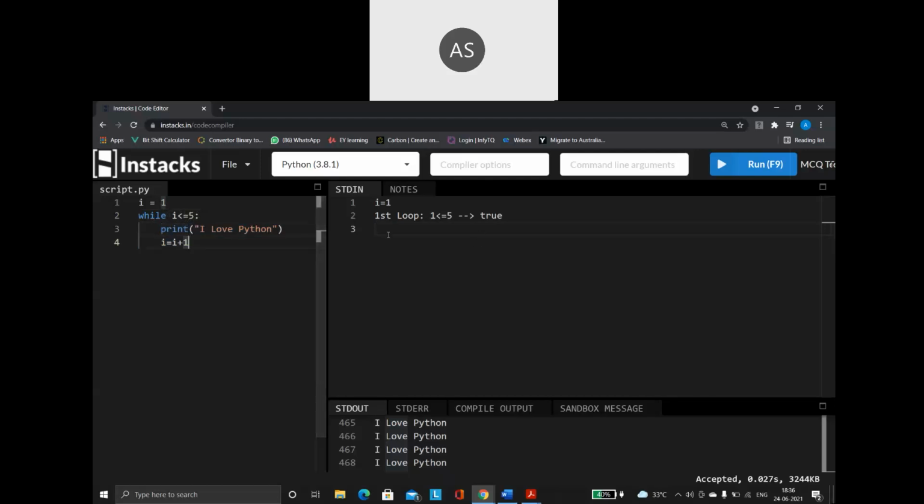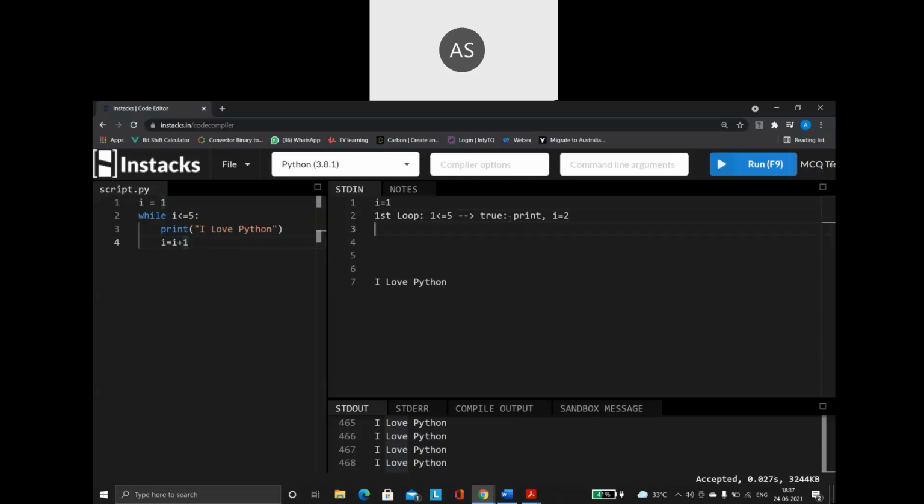Now what is it going to do? It is going to print I love Python. The first time, the print operation will happen once. After printing, what is the next step? I is equal to I plus 1. The current I value is 1, so 1 plus 1, I becomes 2.